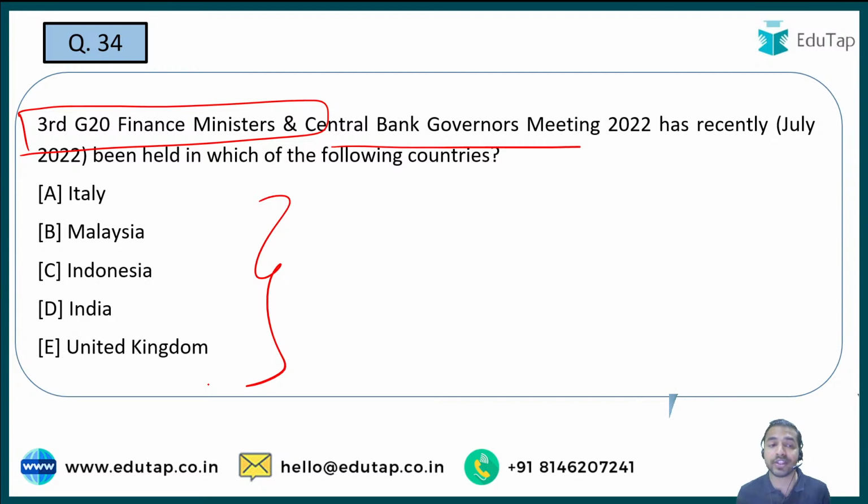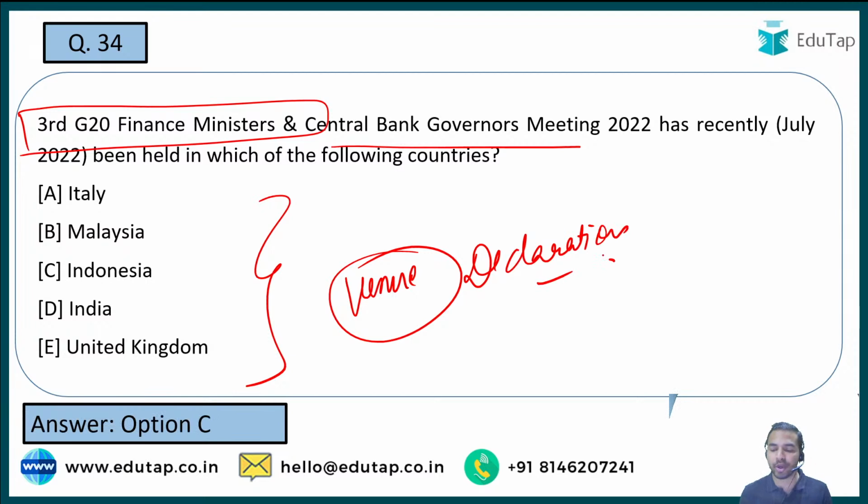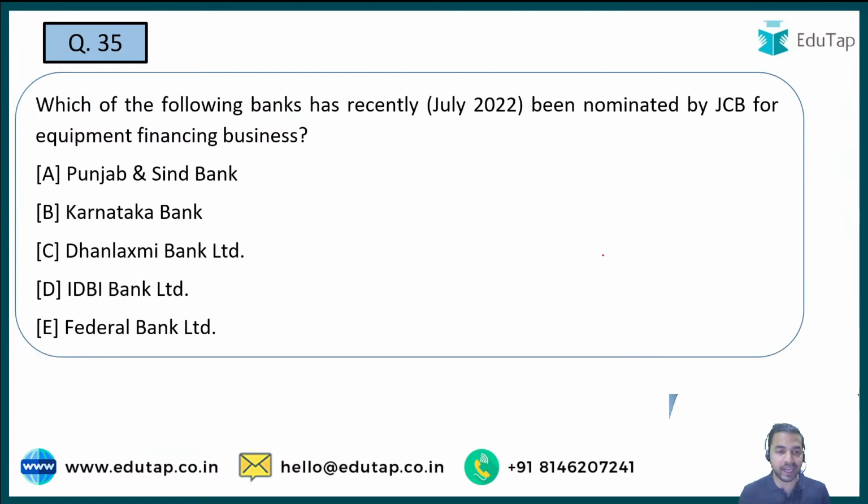See, whenever such kind of meetings are being held, you are always required to remember the venue of those meetings. कोई वेन्यू है या फिर कोई डिक्लेरेशन साइन हुआ है तो आपको इसके बारे में जानकारी रखना जरूरी है। So when I talk about the right answer, it is option C, Indonesia. So Egon Targerian has given the answer correctly, that is Indonesia. ठीक है जी, moving on to the next question.